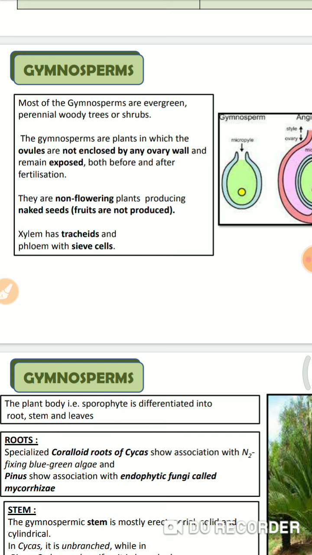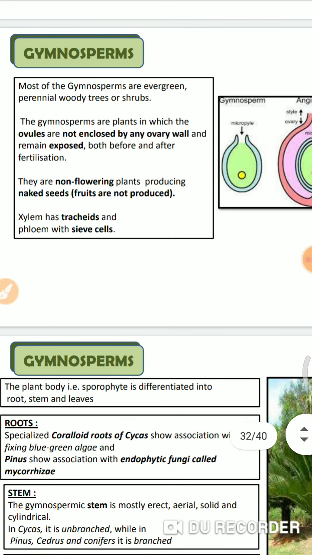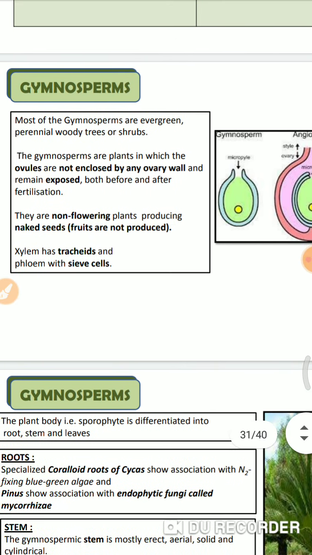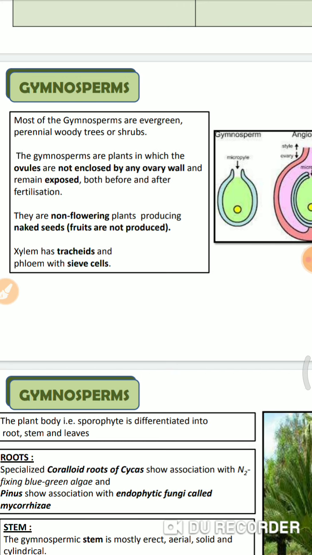Okay, it falls off from the needle, like it never returns. The snow never returns on the needle-like structure, so it falls off. And these are nothing but the coniferous. Why are they called coniferous plants? Because they produce cones. We'll see it later.